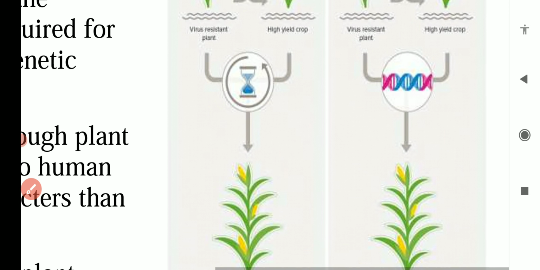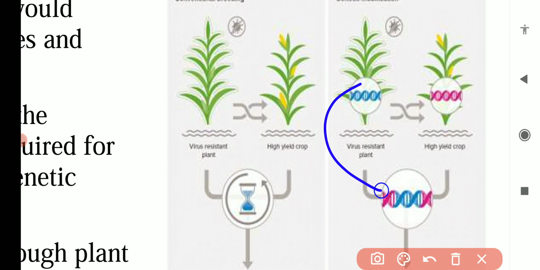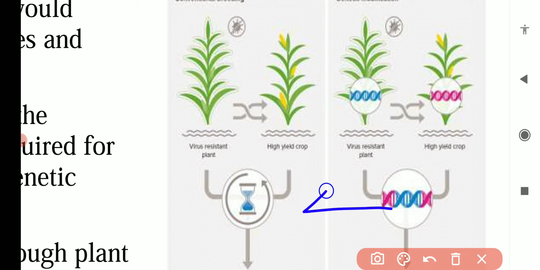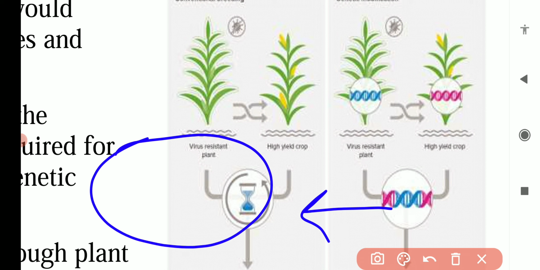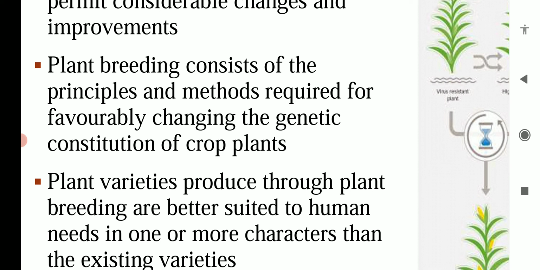So likewise in plant breeding we can transfer the genes from different plants into a single plant, and we can make a single plant which is more useful to human needs. So basically this is plant breeding, and it consists of different methods. In plant breeding we will study all those principles and all those methods which we need to make changes in the plants.